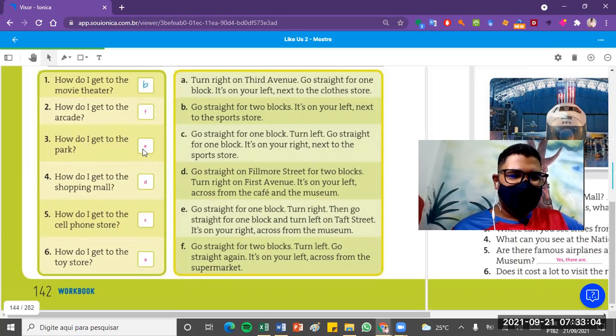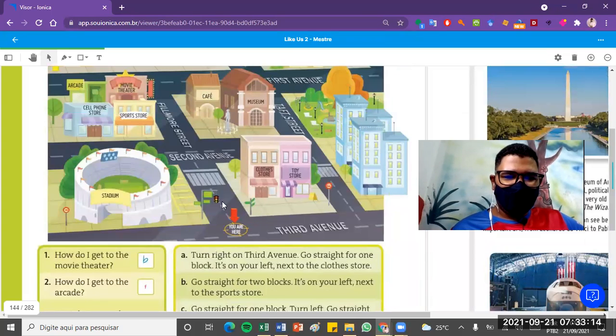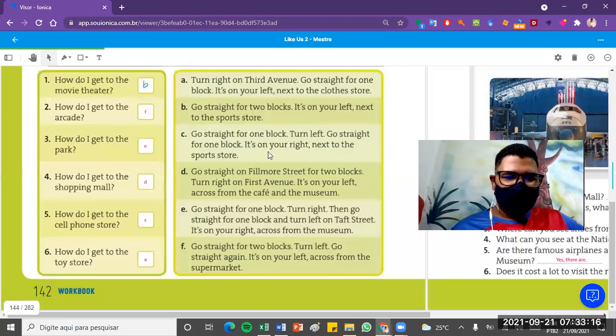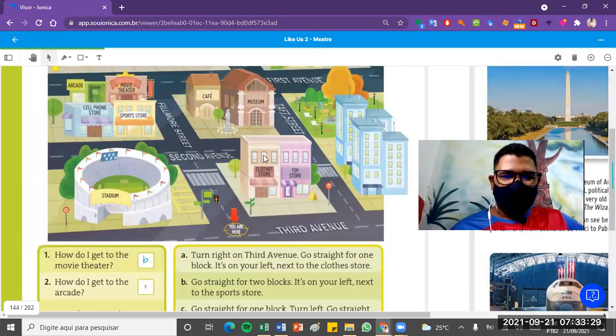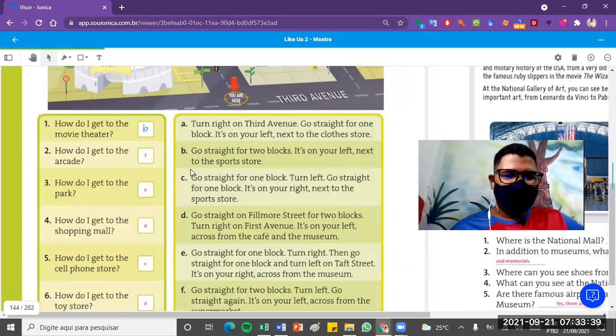How do I get to the park? It's sentence E. You go straight for 1 block, turn right. Then go straight for 1 block and turn left on Taft Street. It's on your right across from the museum. You see the park: you go straight 1 block, turn right, then turn left. The park will be on your right, okay?